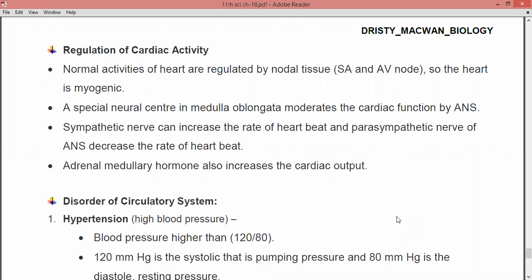The last point says that the adrenal medullary hormone also increases the cardiac output. When we are talking about the cardiac output, the adrenal medullary hormone is a hormone responsible for increasing it, that is, how much functioning is being carried out in the heart. This is also increased with the help of the adrenal medullary hormone. So this is about the regulation of the cardiac activity.